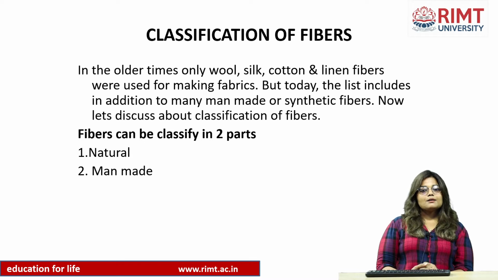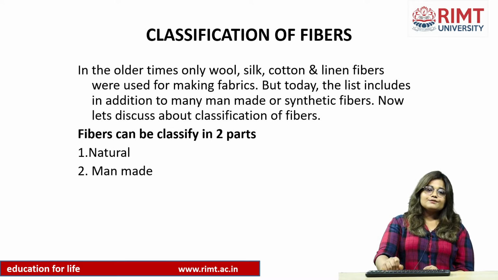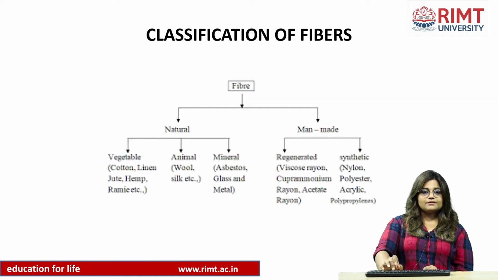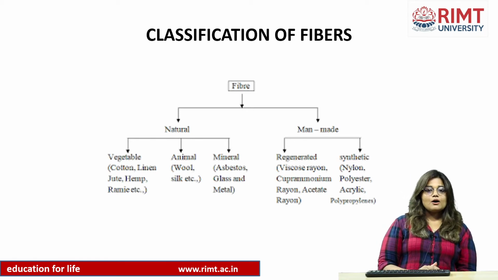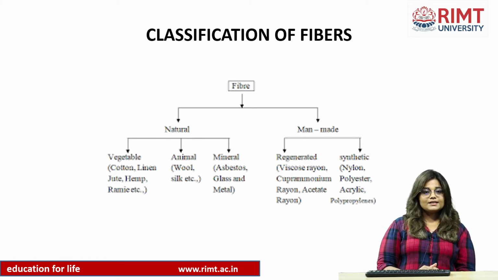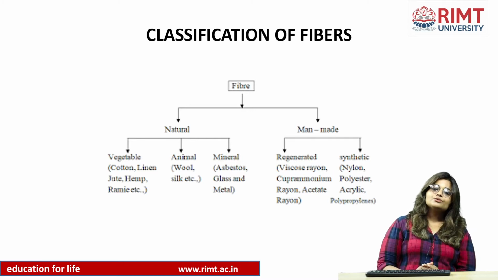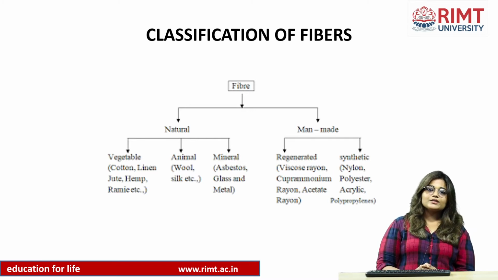Now let's discuss the classification of fibers. Fibers can be classified into two parts, natural and man-made. This is the flow chart of how fiber is classified. You can see on the right side it's natural and on the left it's man-made. Natural fibers are further divided into three parts: vegetable, animal and mineral.